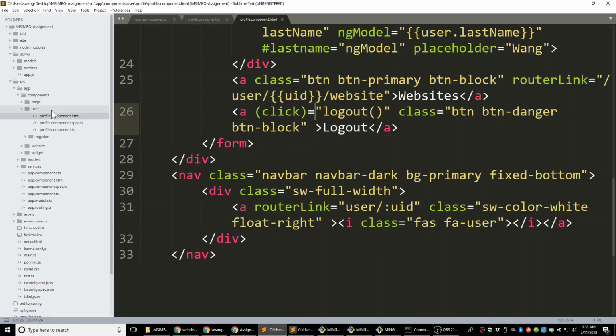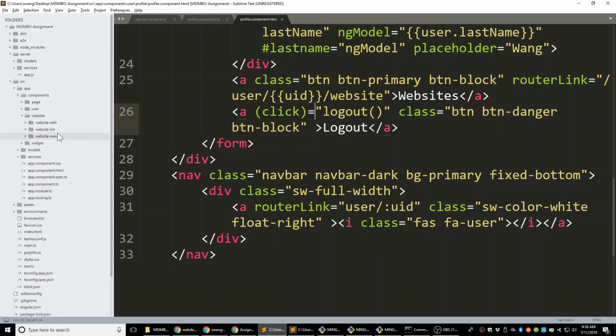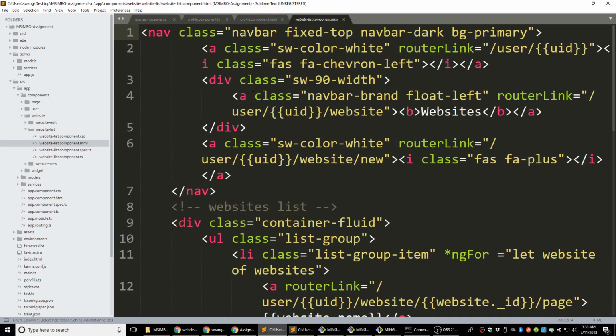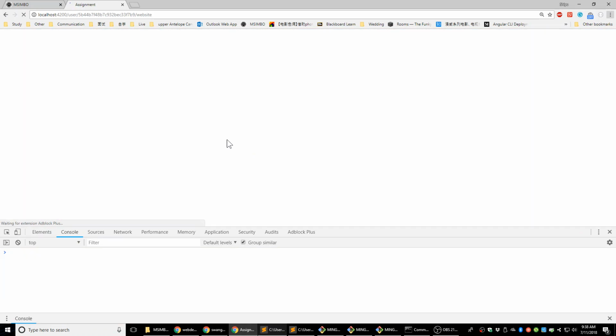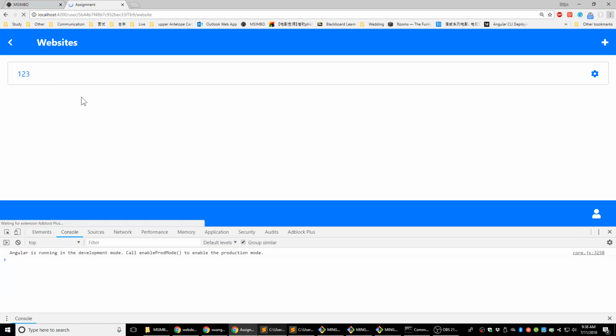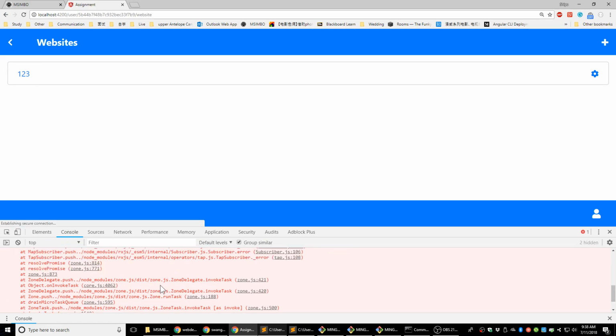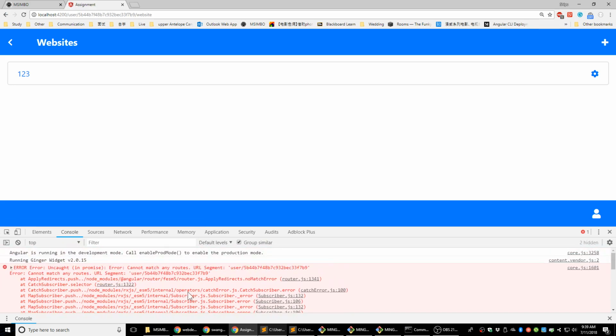In the website list, the going back button is not going to have the UID here anymore. We don't really need that. It knows which user I'm logged in as right now, because we have that in the shared service. Let's try to go back. I'm still trying to get my ID.